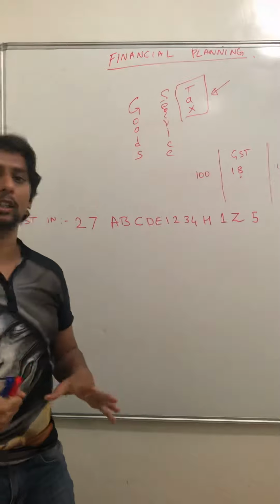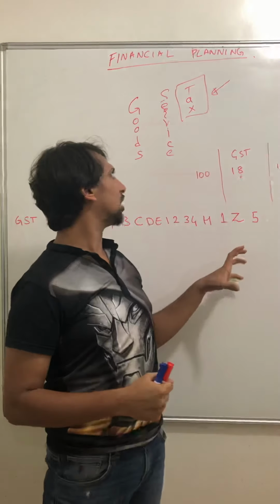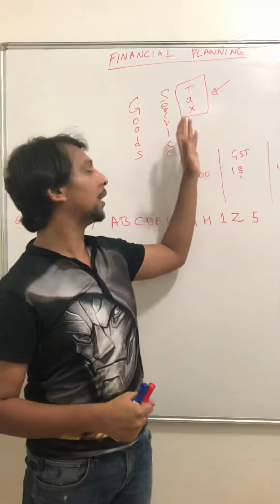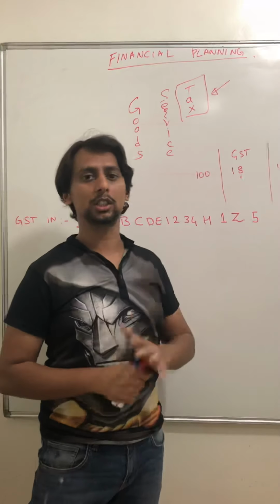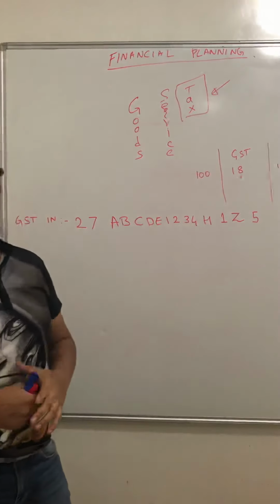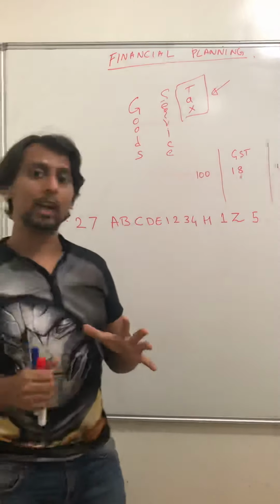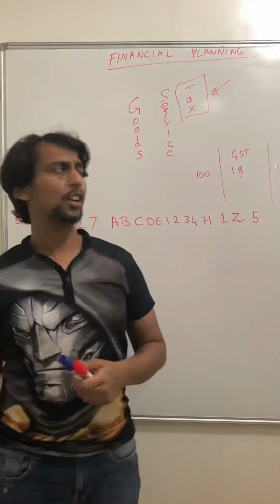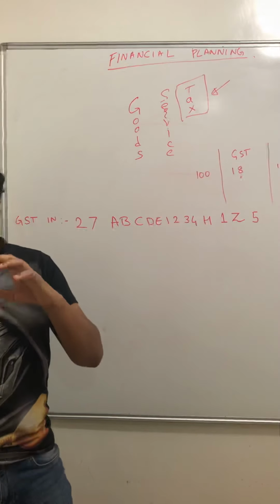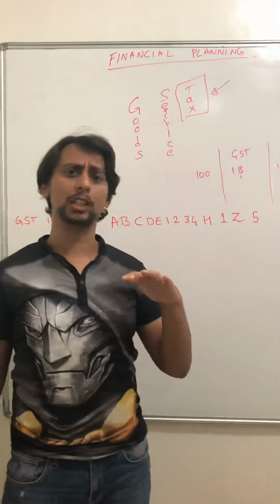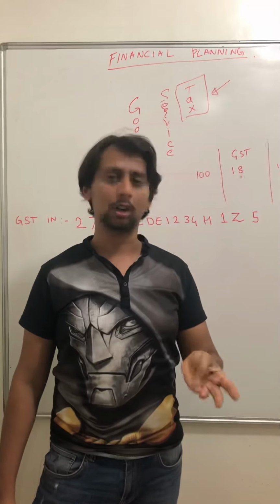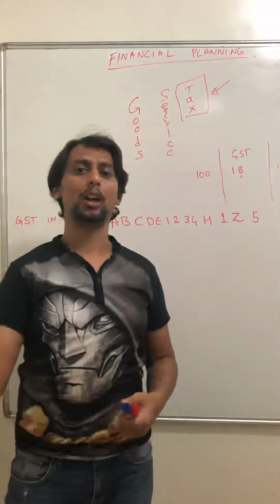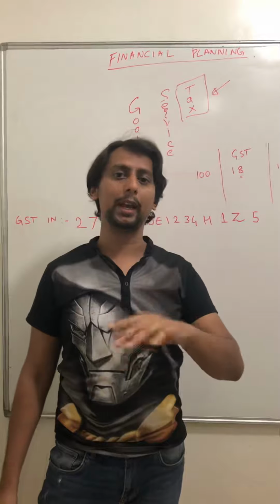Whenever you buy anything or use any service of any company, you have to pay an amount of tax which is known as GST. How much you pay again depends on the service or the goods that you are buying. For example, you are buying wheat, rice, sugar, not packed, directly from the kirana shop. Then you don't have to pay any GST on it.